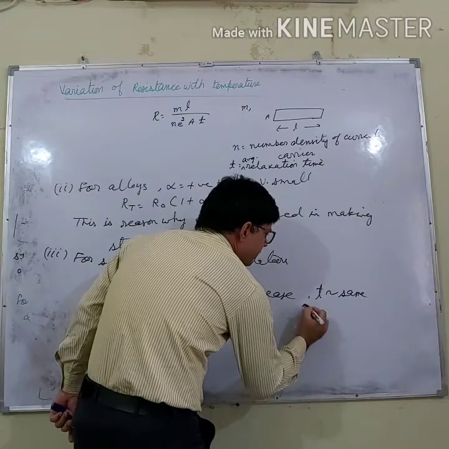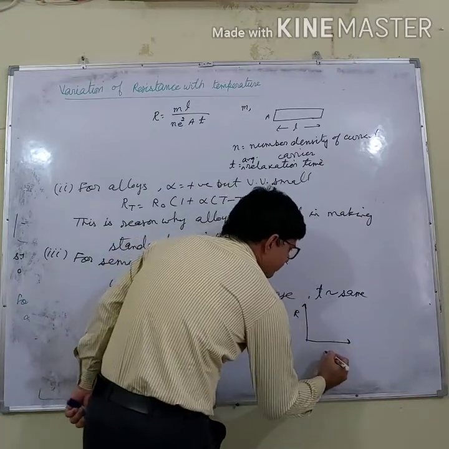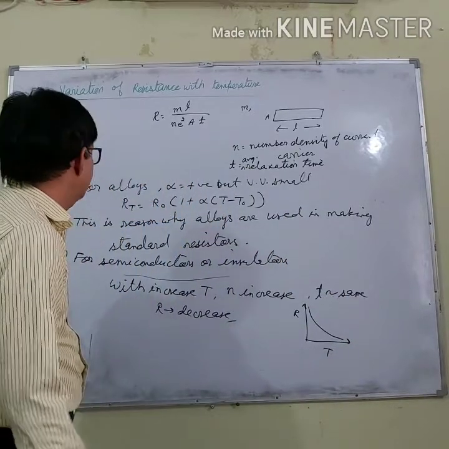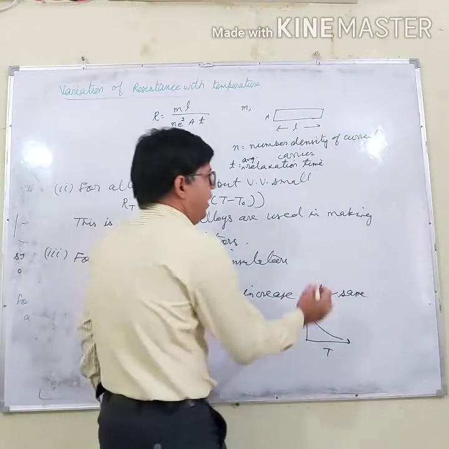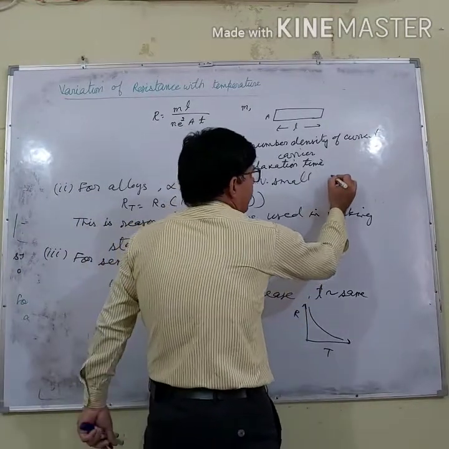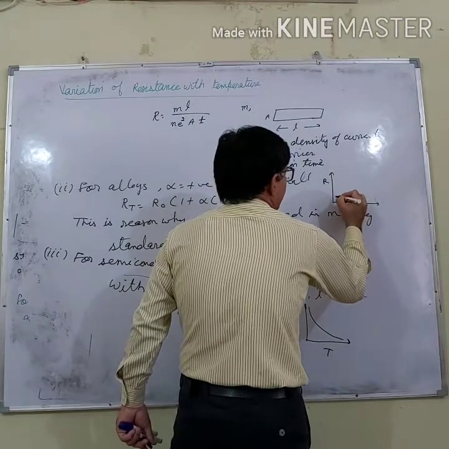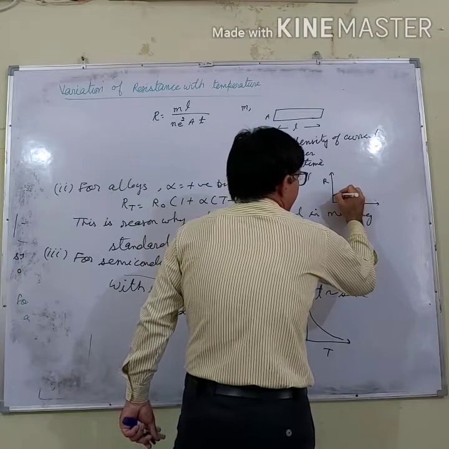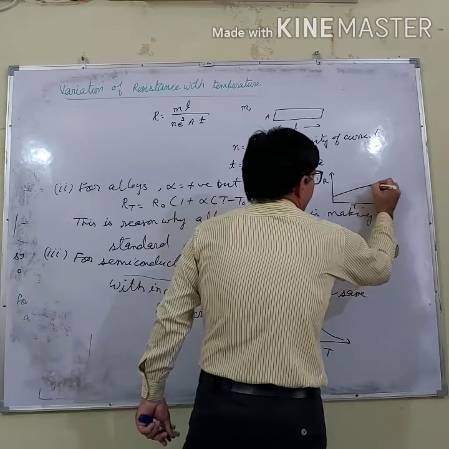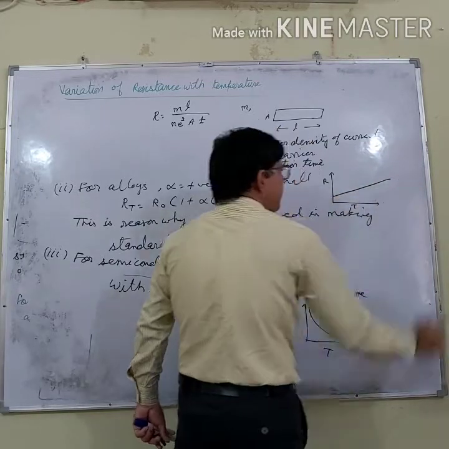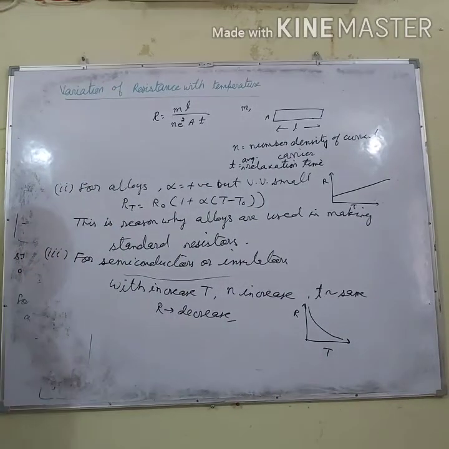So if this is the resistance and this is temperature, what is the graph? The graph is like this. The resistance is decreasing with temperature. And what about alloys? If I want to make the graph for alloys, this is R and this is T. Let us say the graph is like this. The increase is very small. So this is the variation of resistance with temperature.